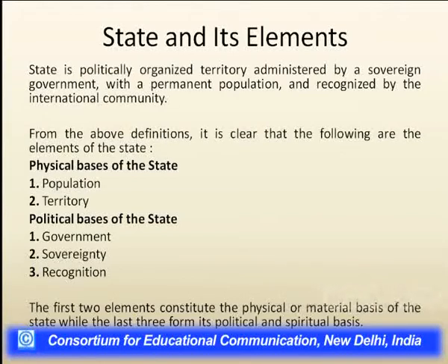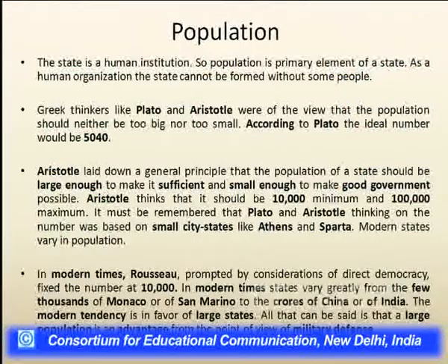Population and territory are the physical or material basis of the state. The next three elements, sovereignty, the government and its international recognition, constitute its political and spiritual basis.